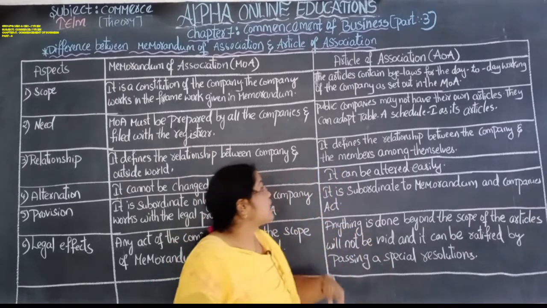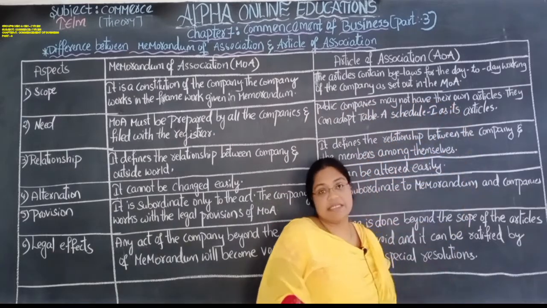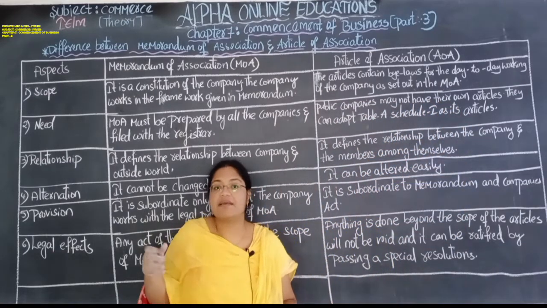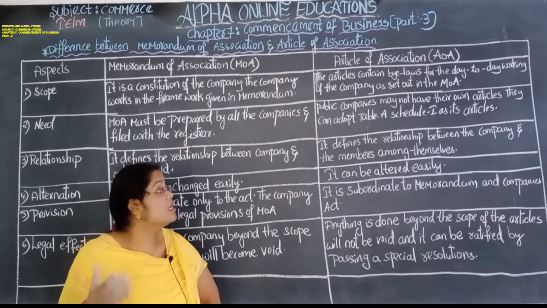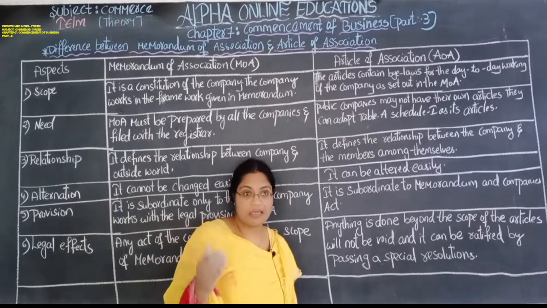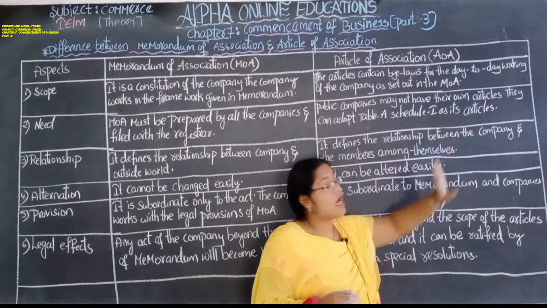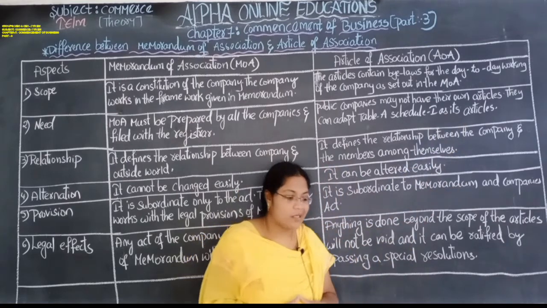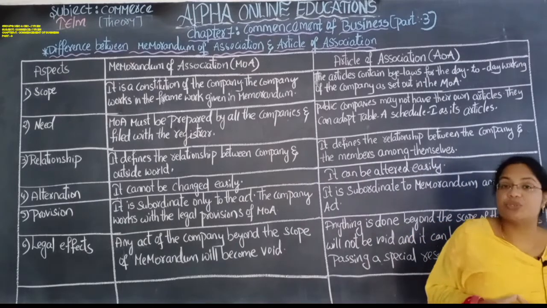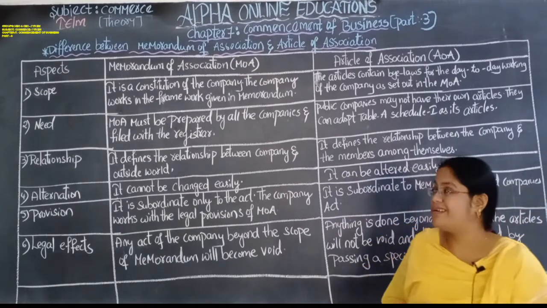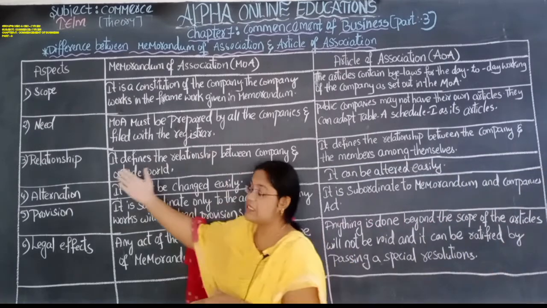Next, article of association. The public company may not have their own articles. A private company can keep its own articles, but a public company can't, so it has to adopt the articles according to Table A, Schedule 1 as its articles. Whatever articles are there in Table A and Schedule 1 have to be adopted.